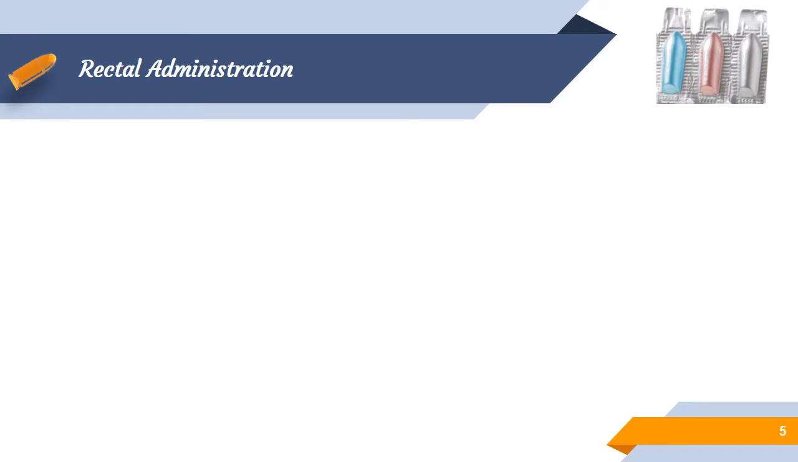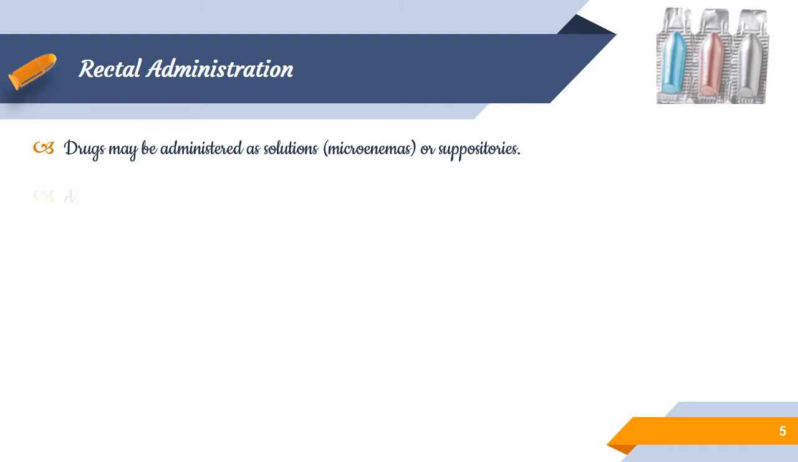Well, the next route of administration is rectal. Many drugs may be administered either in solution or as suppositories. Solutions may be called enemas, and considering both types, the solution possesses better absorption than the suppositories. For irrigation purposes, we mostly use a solution type. It possesses better action compared to the suppositories.